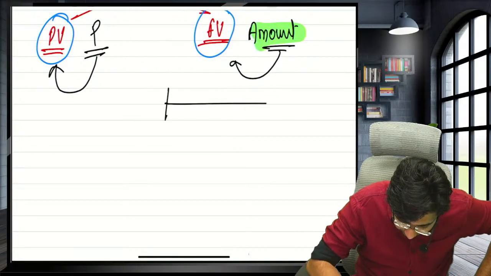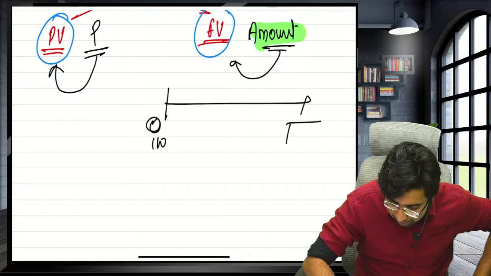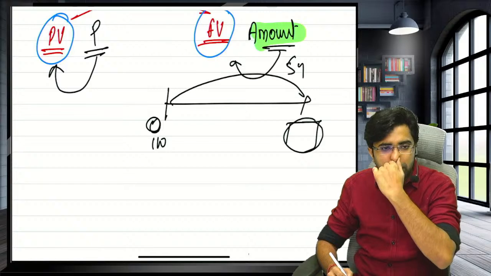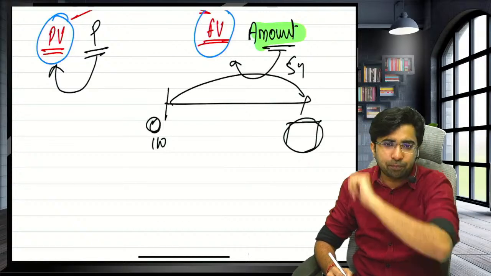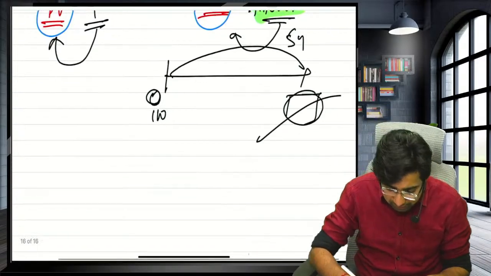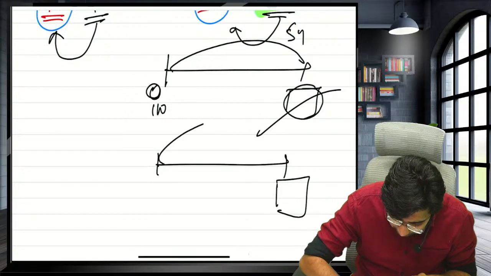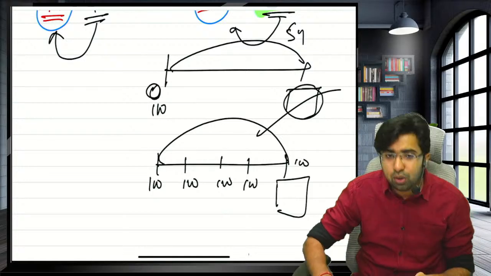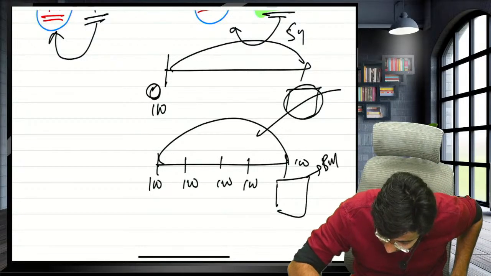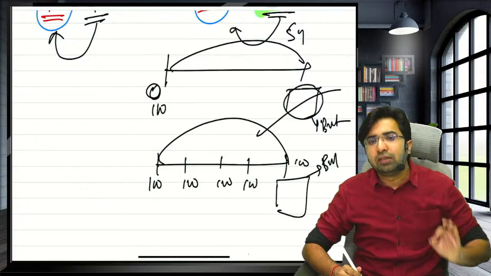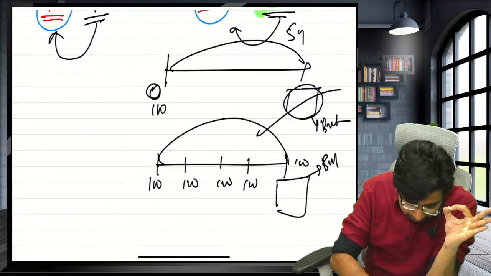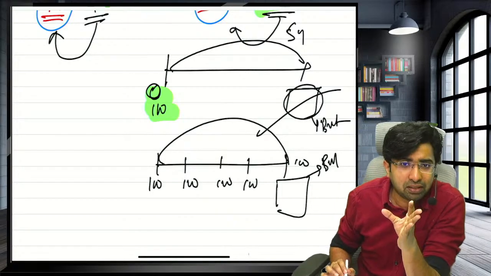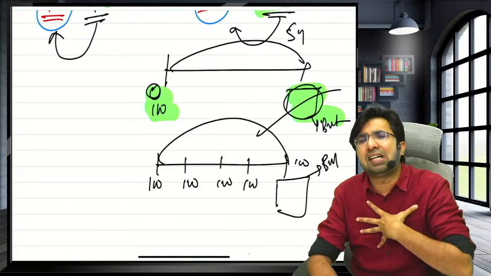if you are making a single payment of 100 rupees and I am asking, can you tell me the bank balance after 5 years? You will say, sir, yes, 100 multiplied by (1 + r/100)^5. You will get the amount. But now if I say, please tell me the bank balance after 5 years if I deposit 100 rupees at the end of every year, here also I am asking the bank balance, but the difference is that here you are making a single payment, so I am simply asking the amount.